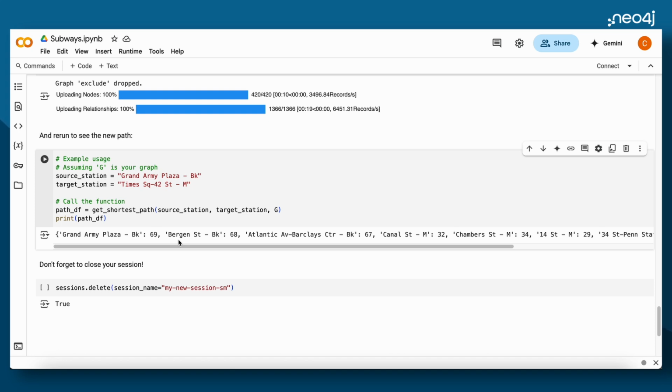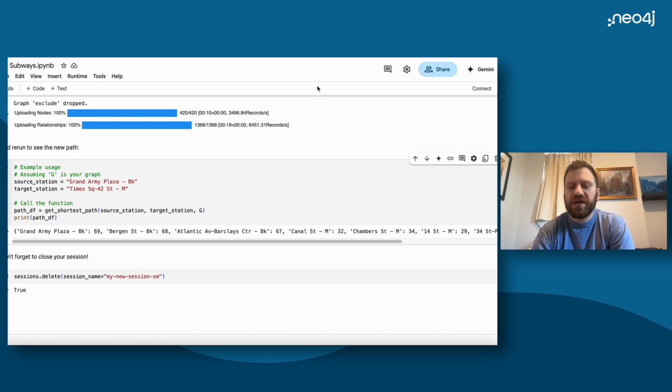And then once you close your session here, the billing will stop for your algorithms and you will be all set. Now you've seen how you can model disruptions on the New York City subway using Aura Graph Analytics, starting with just pandas data frames, and you can achieve powerful results without having to do an ETL into a full graph database.